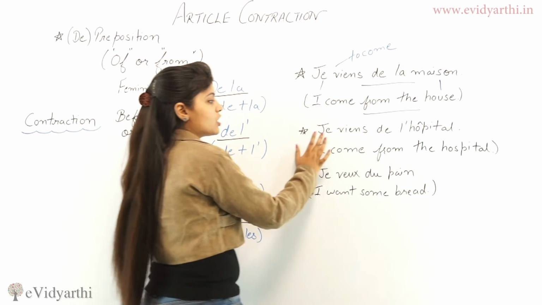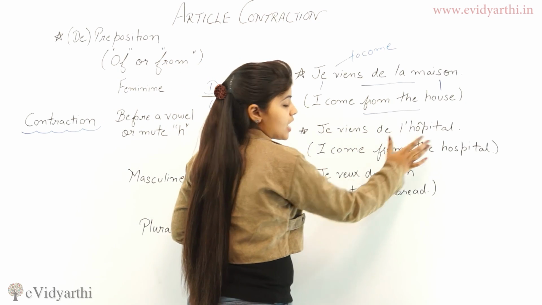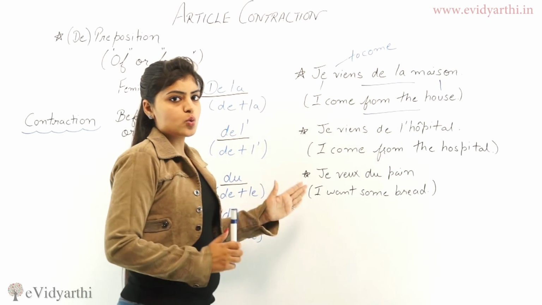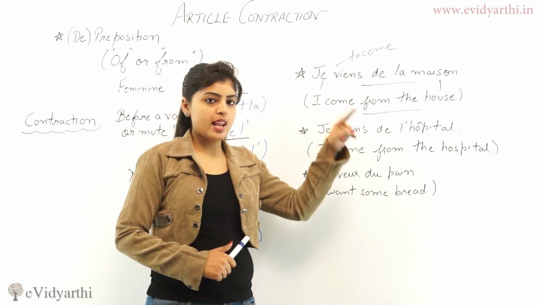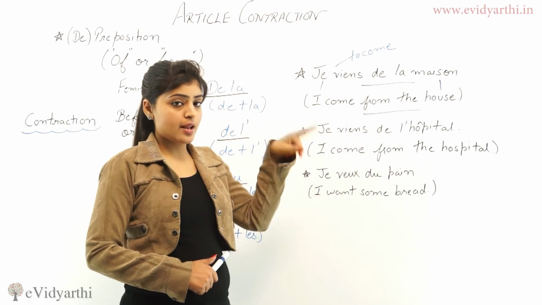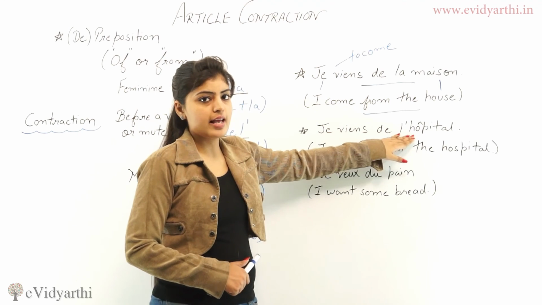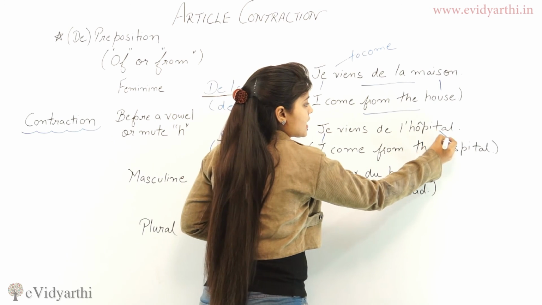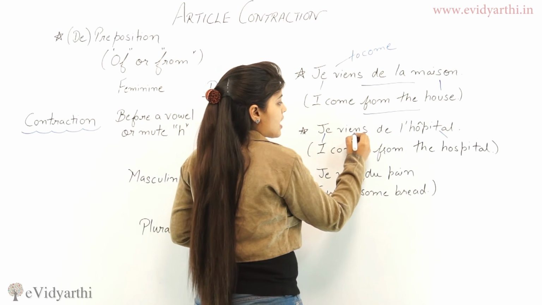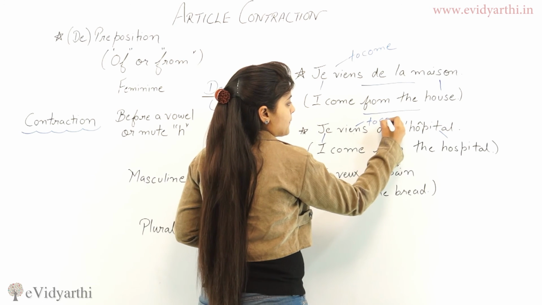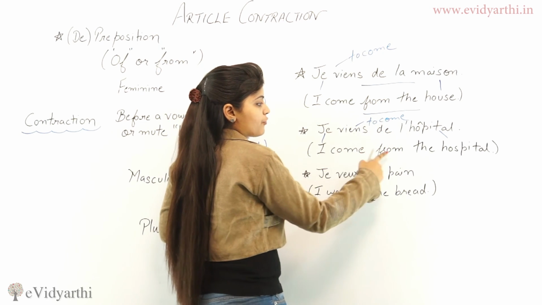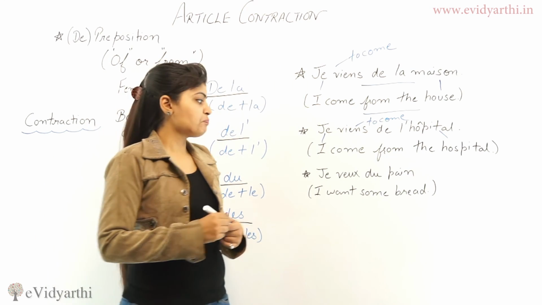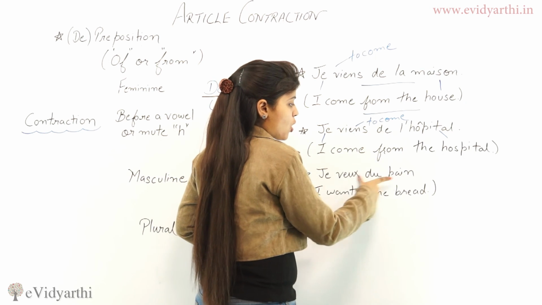Next we have je viens de l'hôpital. Here we use de plus l apostrophe because h is a vowel in French. So, je means I, l'hôpital is the hospital, and viens is to come. So, I come from the hospital. Je viens de l'hôpital.